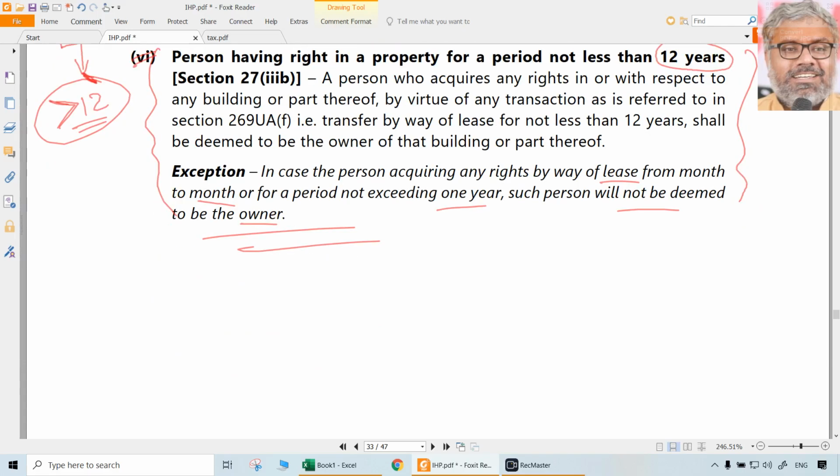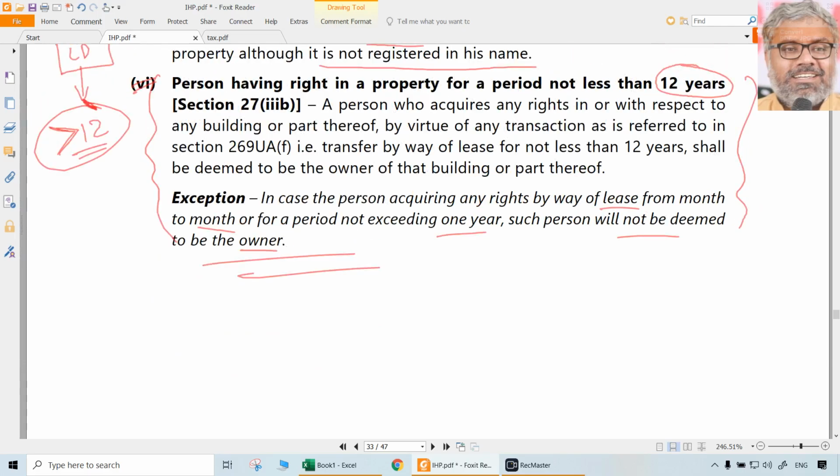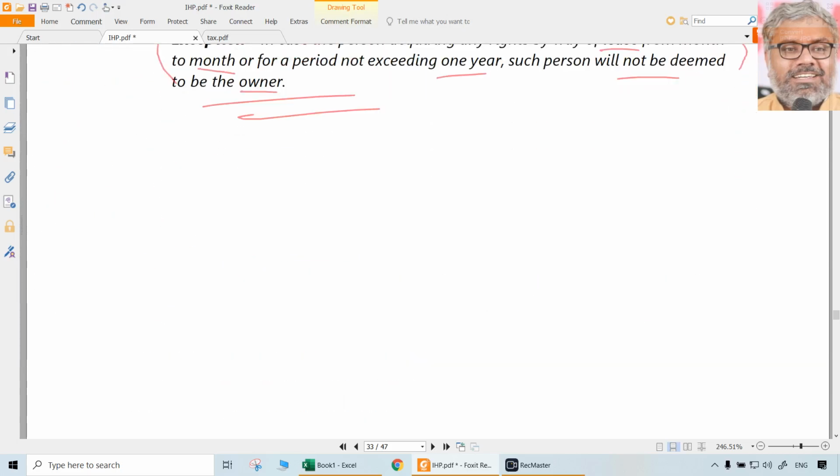So if the lease agreement itself is for 12 years, then only this deeming provision will come. And nobody with brains in this country will give a lease agreement for more than 12 years, because they know very well that automatically after that the tenant himself becomes the owner. The owner will be a useless fellow. No owner will be so stupid as to give a lease agreement for more than 12 years. So logically, this is not something which is practically possible. But if so, then the lessee will be the deemed owner of the property. These are the 6 cases of deemed ownership under section 27.